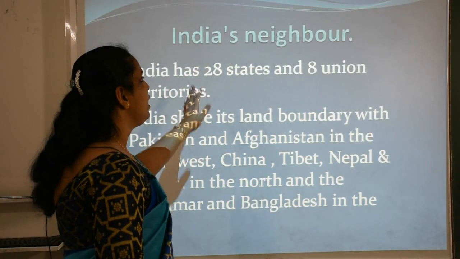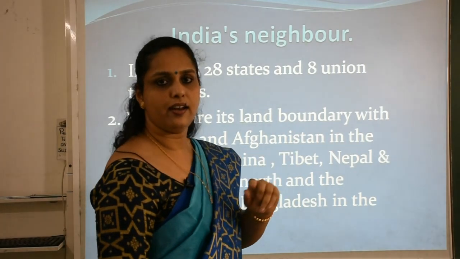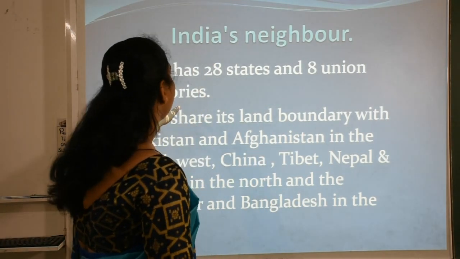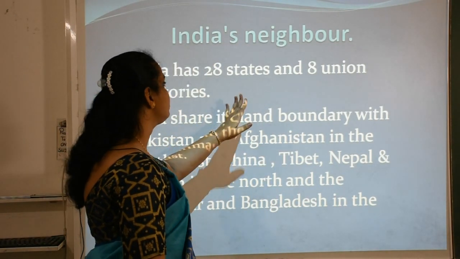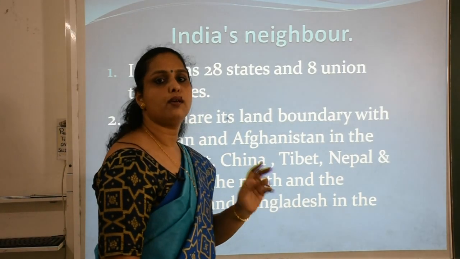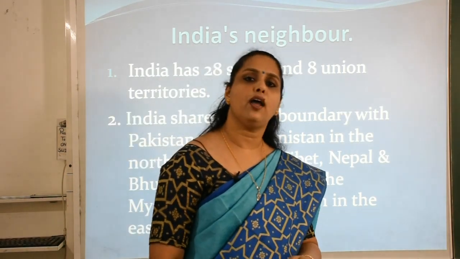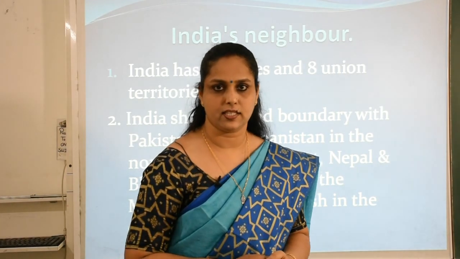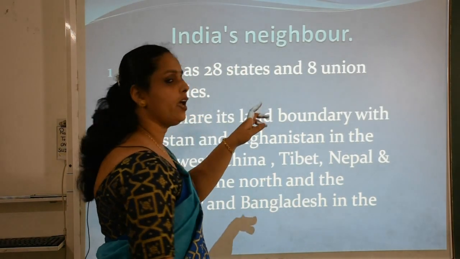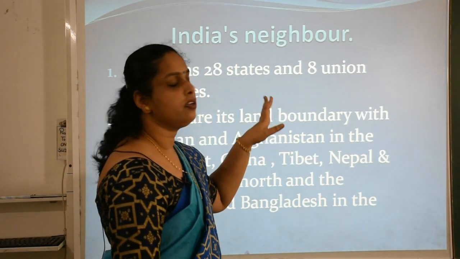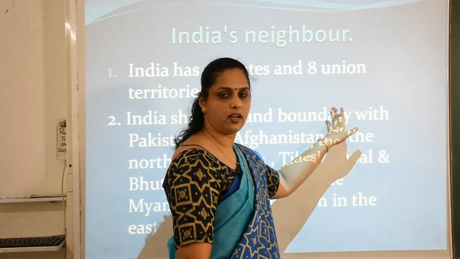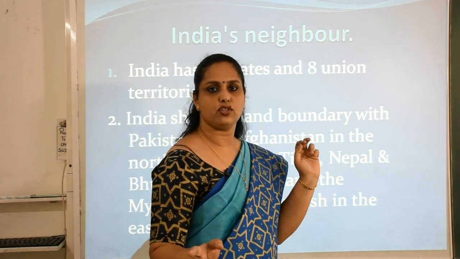Now, India's neighbors. This is our next important point. India has a total of 28 states and 8 union territories. Before we had 9, but now we have 28 states. Clear? And we have 8 union territories. Jammu and Kashmir and Ladakh are the two new territories which were formed.